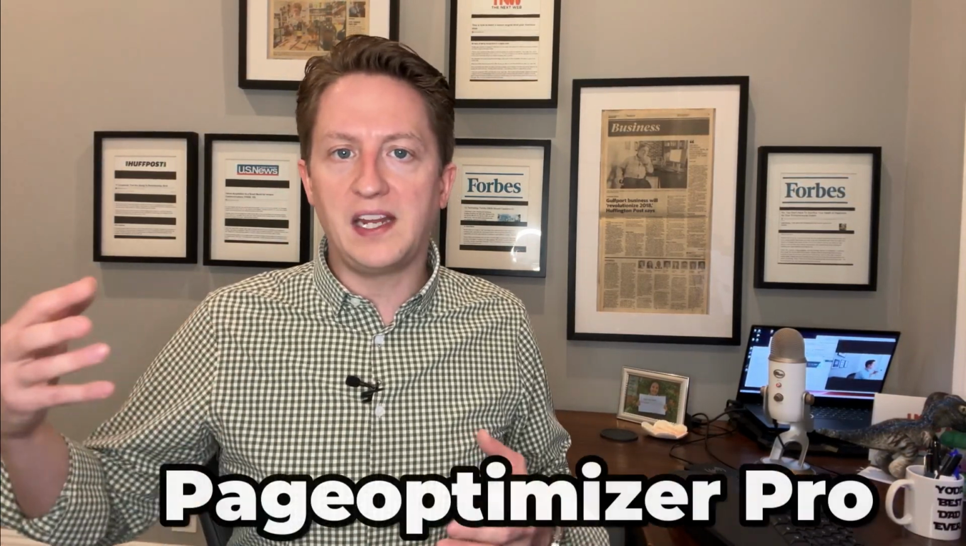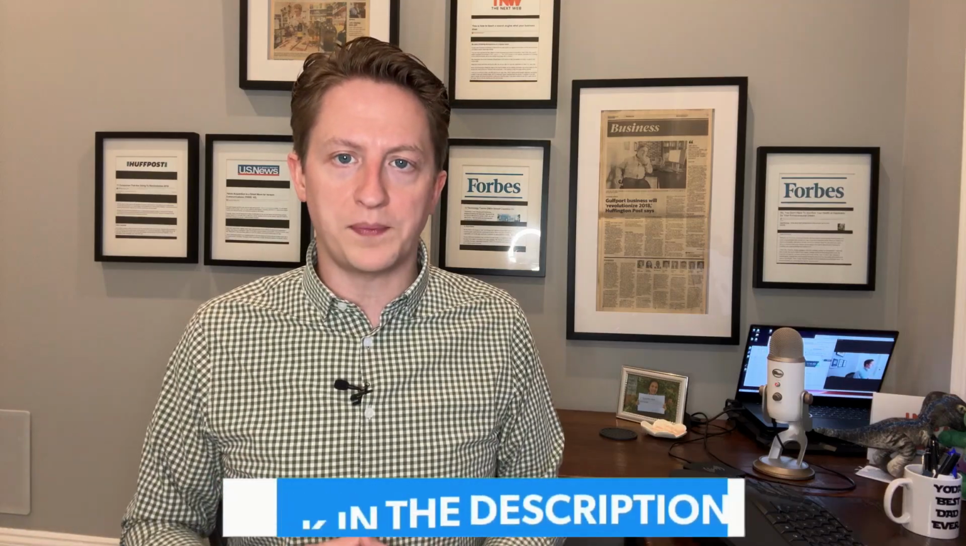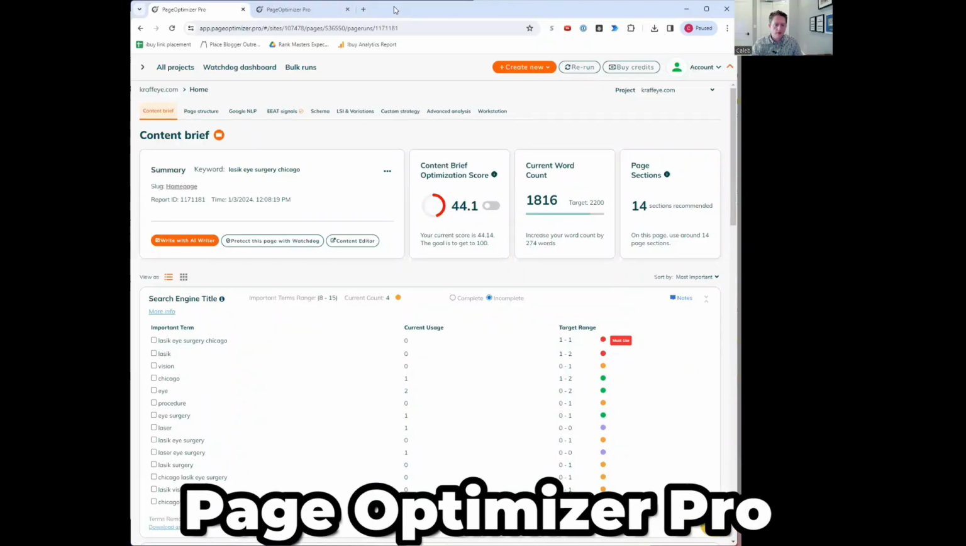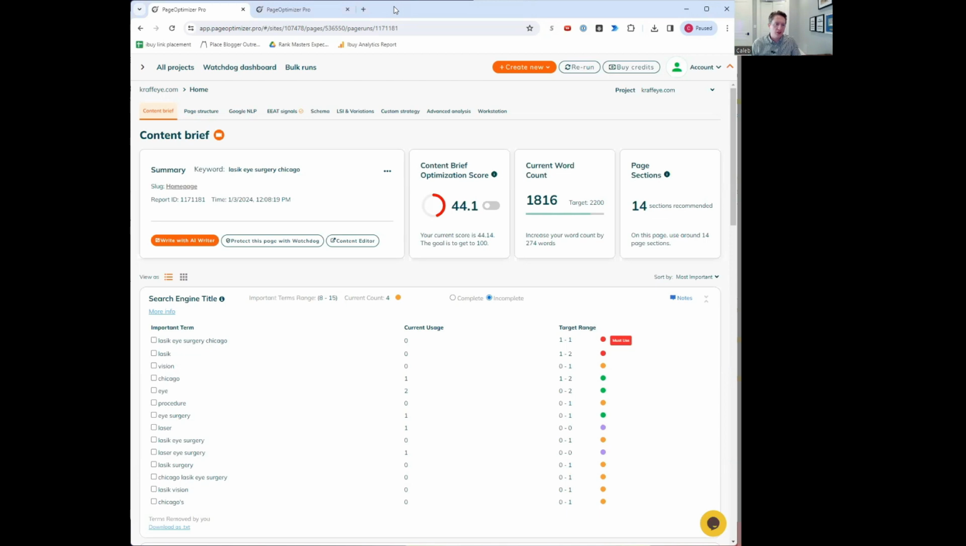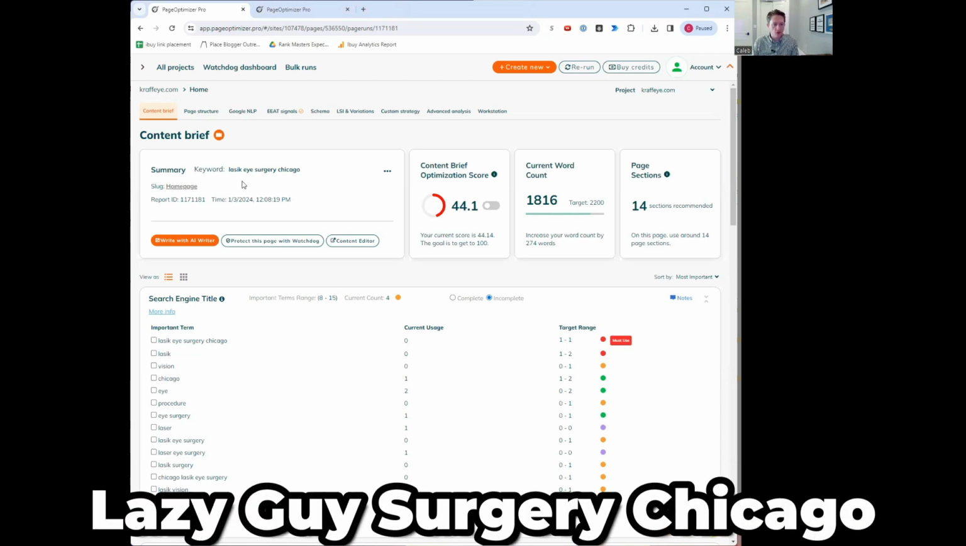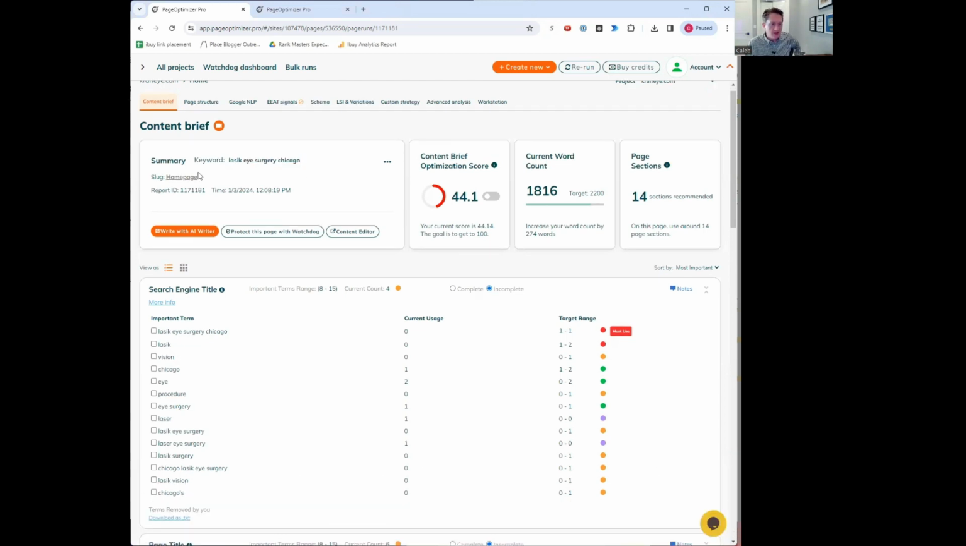Now, I found over the years the best way to analyze competitors' content, both for length, LSI-related words, and comprehensiveness, is a tool called Page Optimizer Pro. I have a link to it in the description. So this is what the output for Page Optimizer Pro looks like. In this case, we're trying to rank for this keyword, LASIK eye surgery Chicago. We're trying to rank the homepage for that particular term.